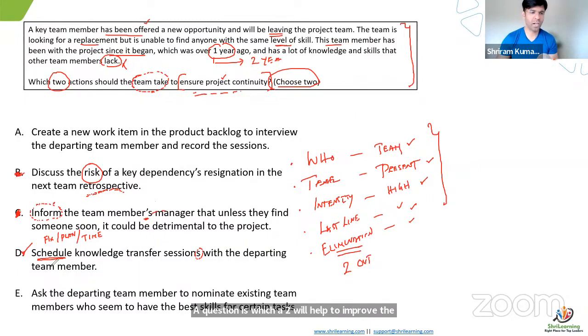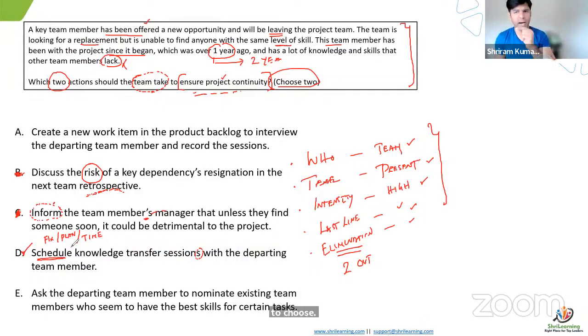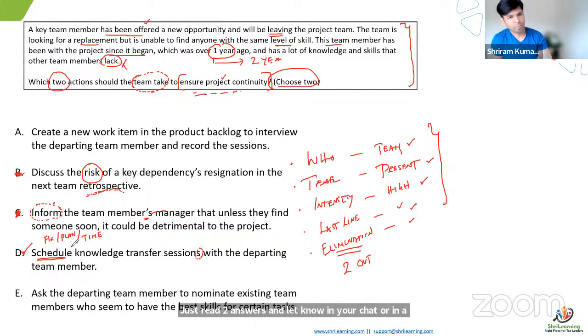So you all said D looks good. Now let's move to the next set of first two answers we have to choose. Now read these two answers carefully. Get one sparking word which will help you to keep up the continuity in a format which is current in the market. Just read two answers and let me know in your chat or in a voice message which one is good. A is good.